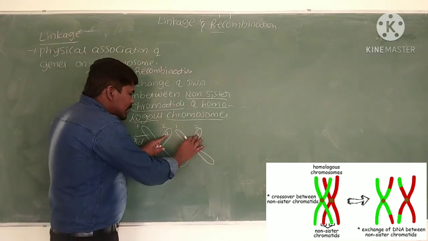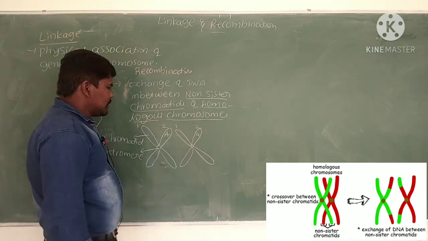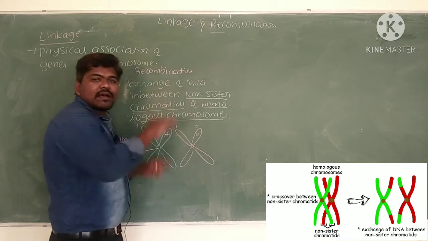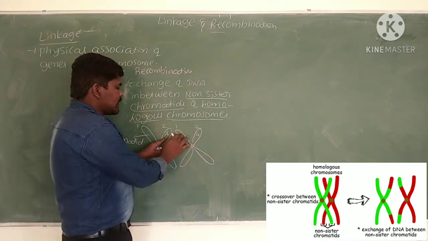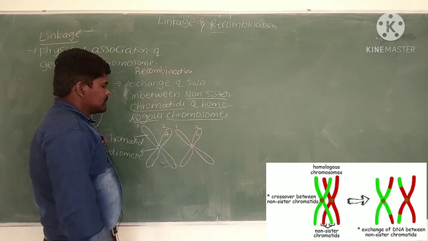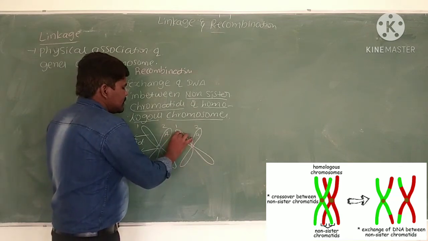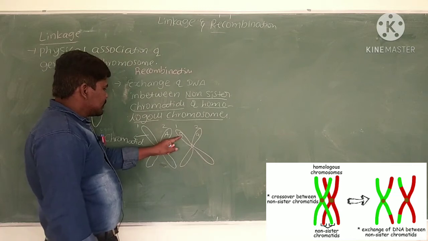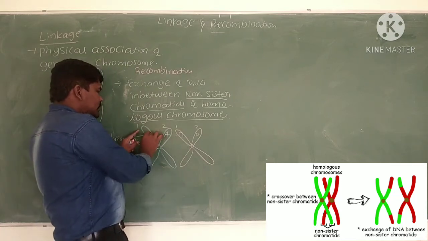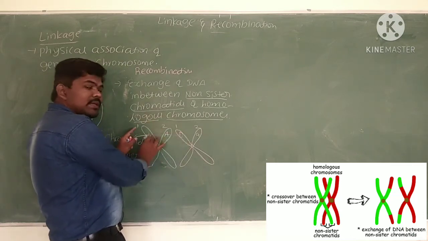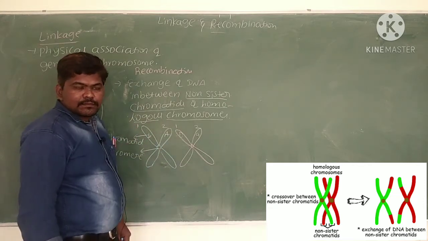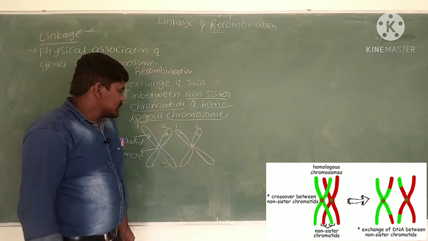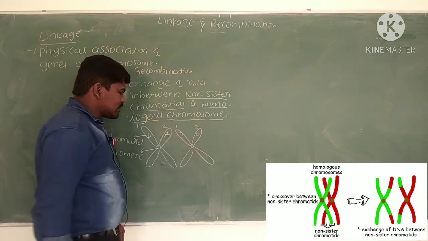Hence these two are sister chromatids, and chromatid 2 and chromatid 1 are non-sister chromatids. These may contain the gene B, but the two 2s are sister chromatids. B is present in both. That is the difference between sister chromatids and non-sister chromatids. Here 2 and 1 are non-sister chromatids.